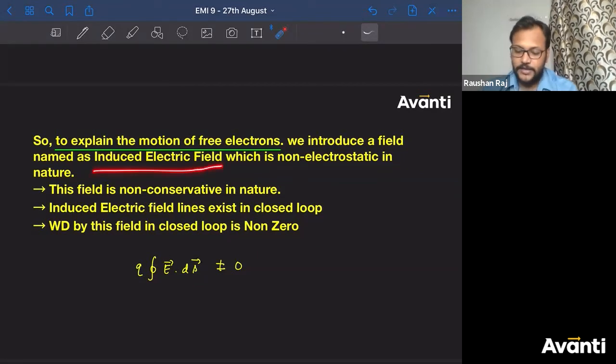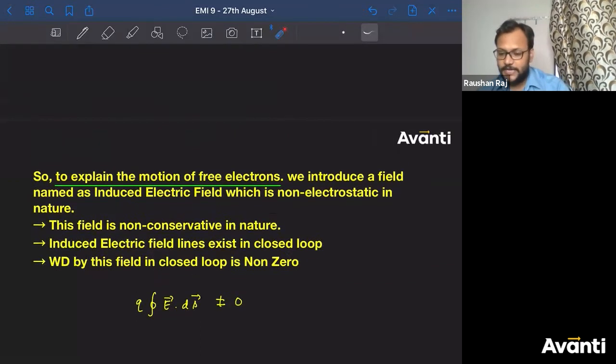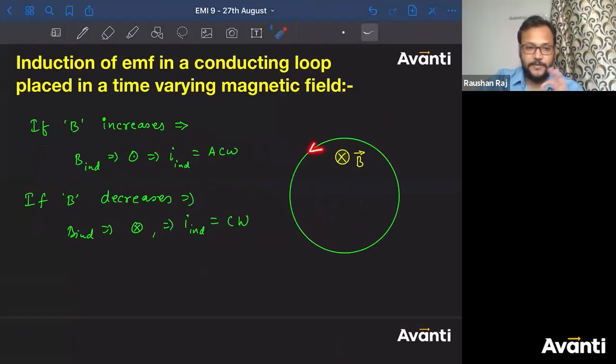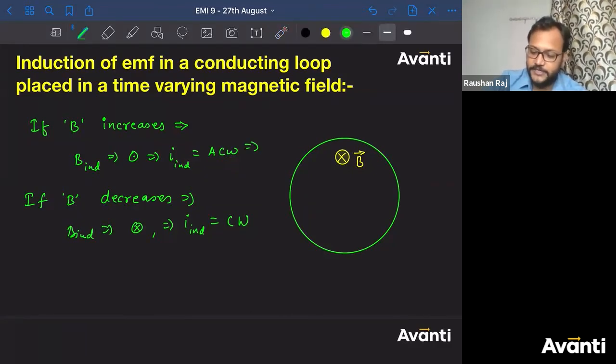अच्छा, what about the nature of this field, whether this is conservative or non-conservative? बोलो चलो, if current is flowing in anti-clockwise direction, tell me what should be the direction of induced electric field here in first case? क्या होगा direction of induced electric field?